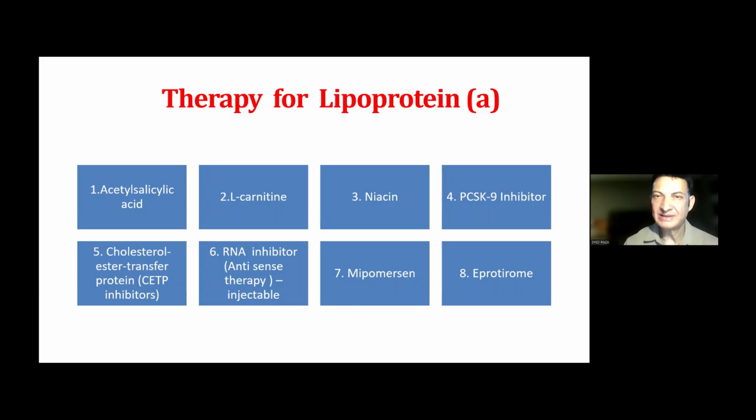I'm sure the research is going on in this direction. In the coming years, we will be discussing some of the newer therapies that will target Lp(a) especially.